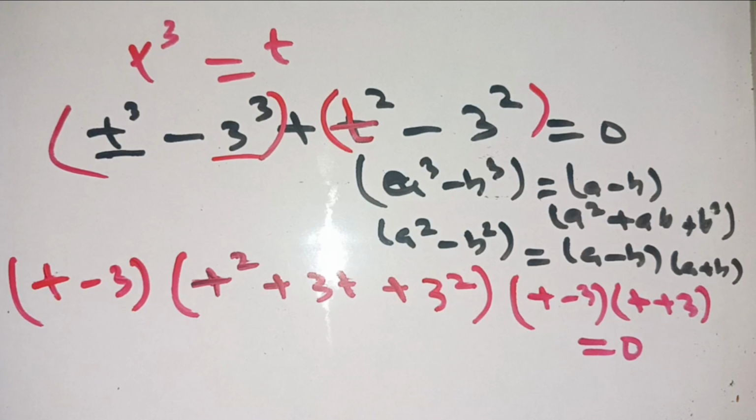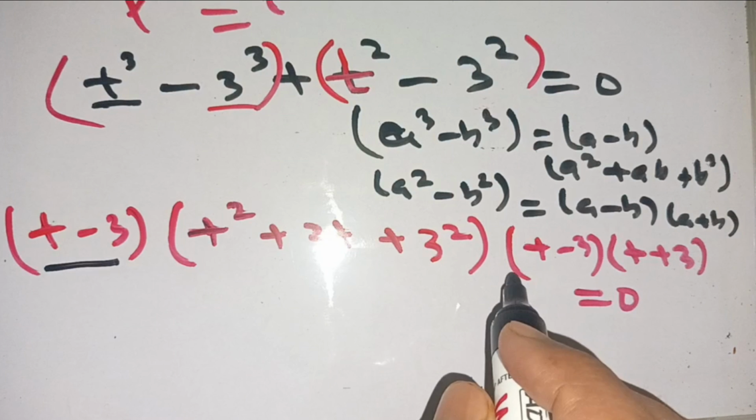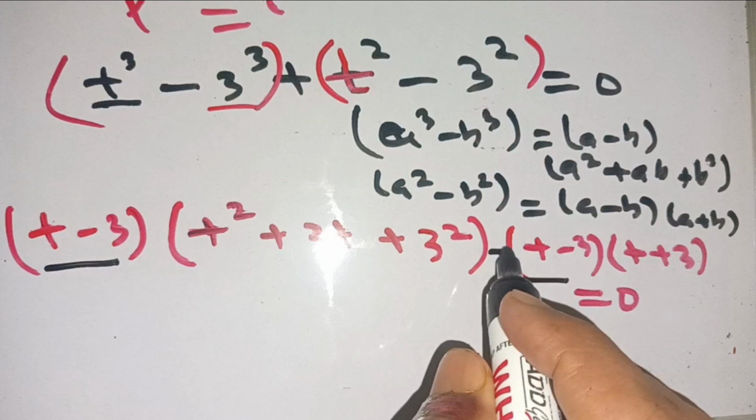Now we take out the common factor t - 3 from both terms.